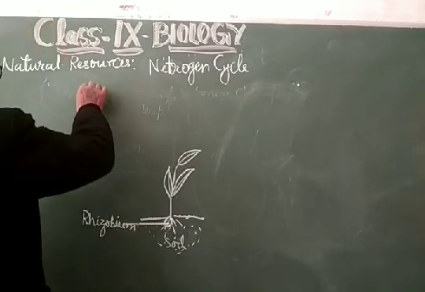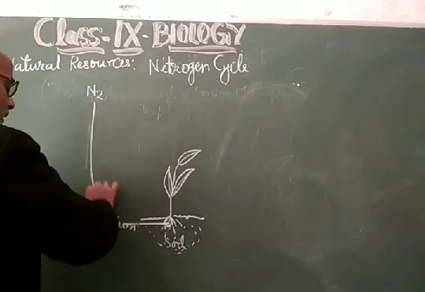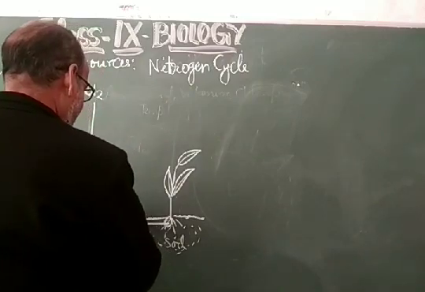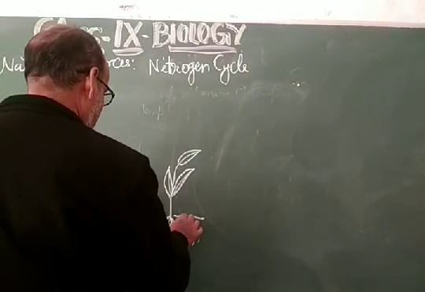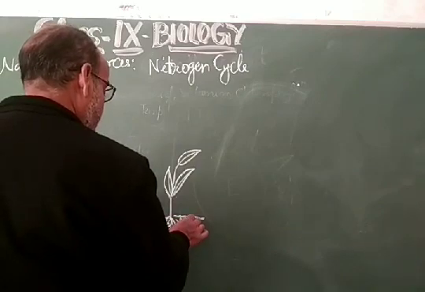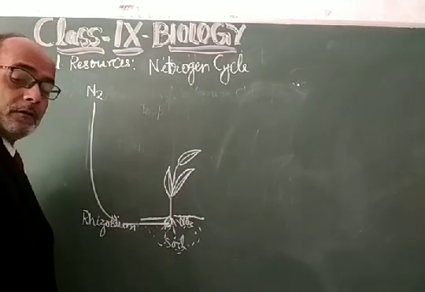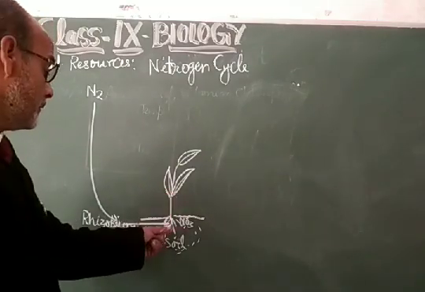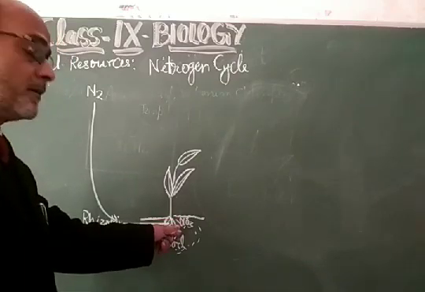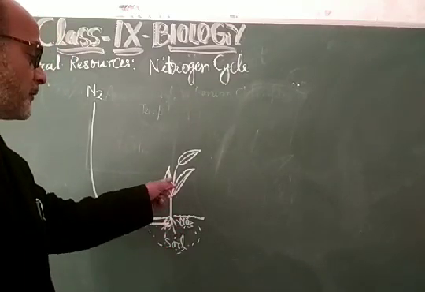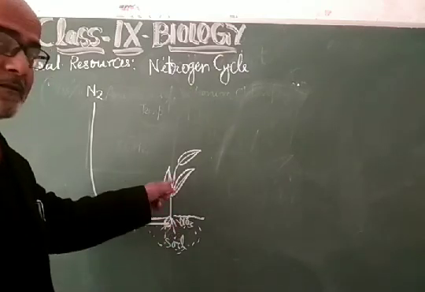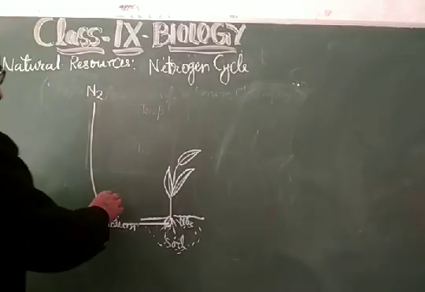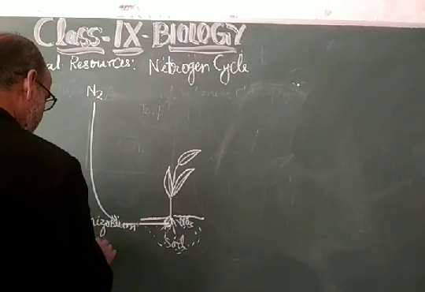This nitrogen is taken by the bacteria into the root nodule, and helps in the formation of nitrate. This nitrate is useful as a fertilizer to the plant, and participates in the synthesis of different proteins and chlorophyll inside the plant, so that food manufacturing can be done. So this is called nitrogen fixing bacteria.